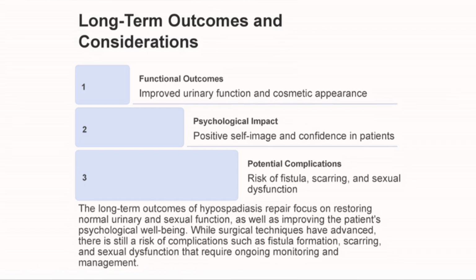Psychological impact means a positive self-image and confidence in the patient. The patient and their relatives may feel psychological distress like depression due to this condition, so they will feel better afterwards. Potential complications like risk of fistula, scarring, and sexual dysfunction will also be considered.